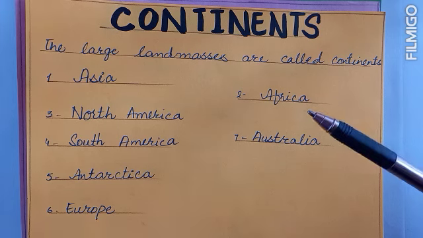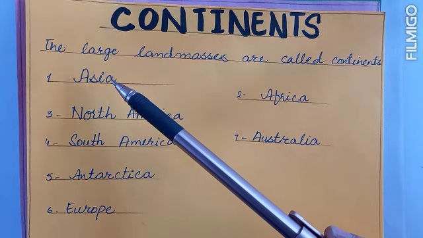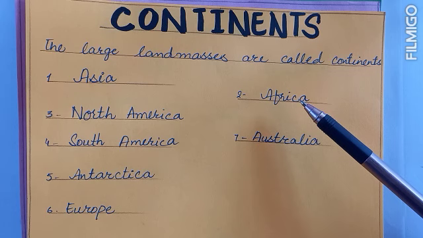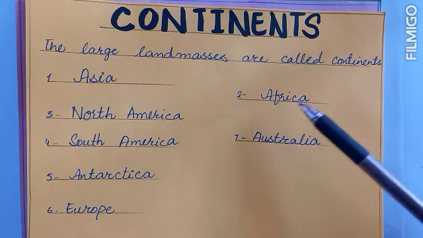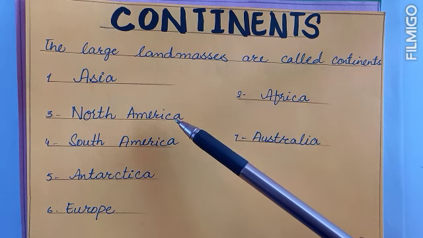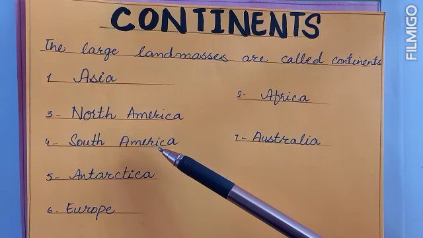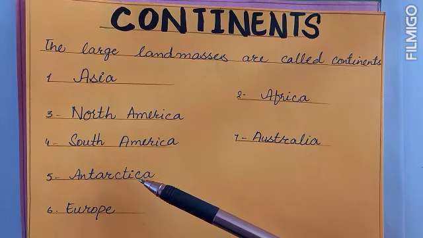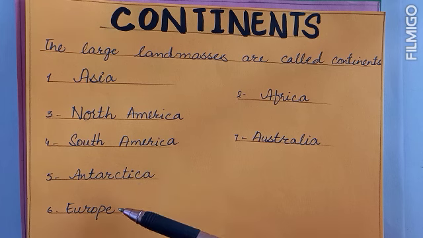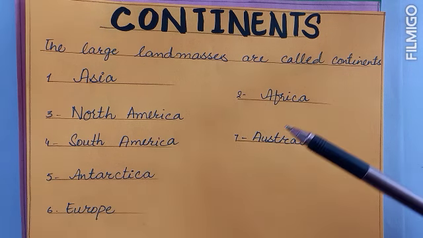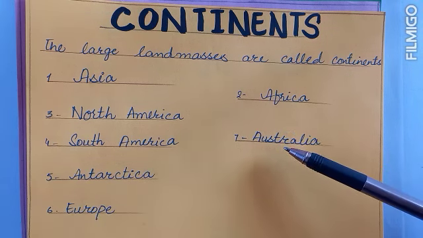We will start from the largest one. The largest one is continent Asia. The second largest is continent Africa. Third one is continent North America. Fourth, South America. Fifth, continent Antarctica. Sixth one is continent Europe. Continent Australia is the smallest continent of the world.